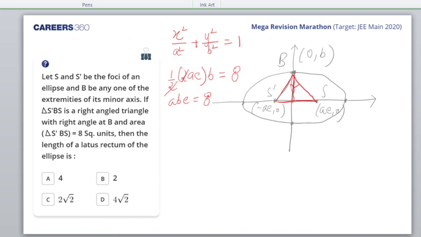Then, can you tell me what is the focal distance of a point? That means from the focus, the distance of a point. Let's say this is any point whose x coordinate is x. Then from this focus the distance would be a plus ex, and from the other focus it would be a minus ex.